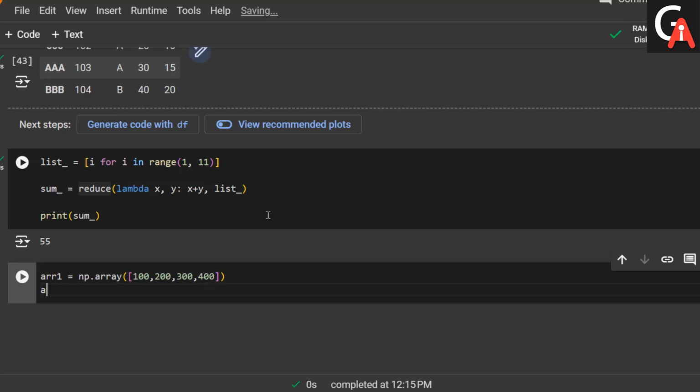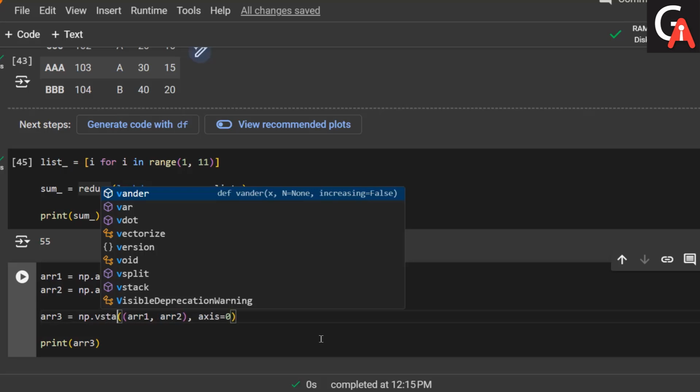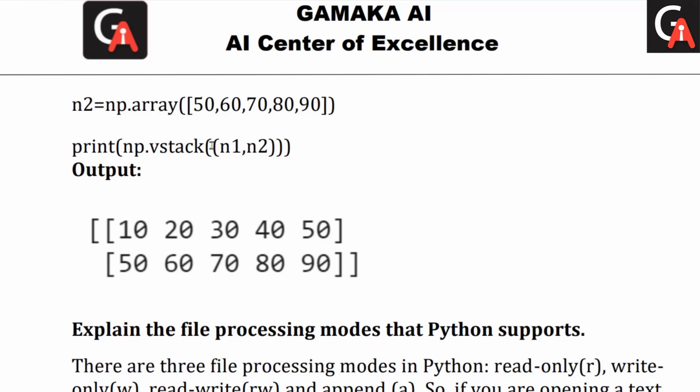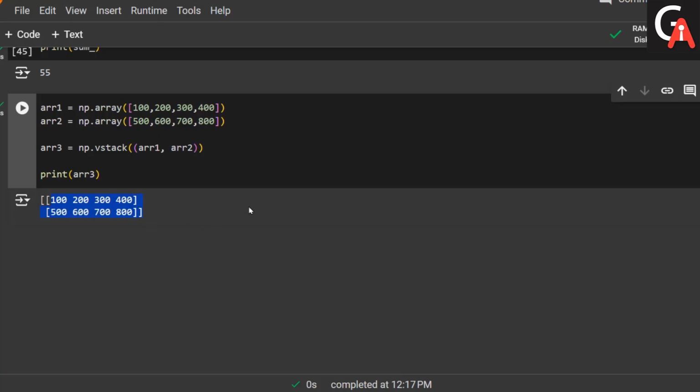Array2 takes some values: 500, 600 and 800. np dot vstack, and in the parentheses you can pass those arrays we have. Let me take this out from the equation, and then we can print array3. So I'm getting the array which is vertically stacked.